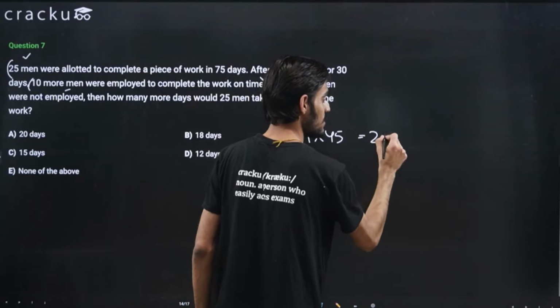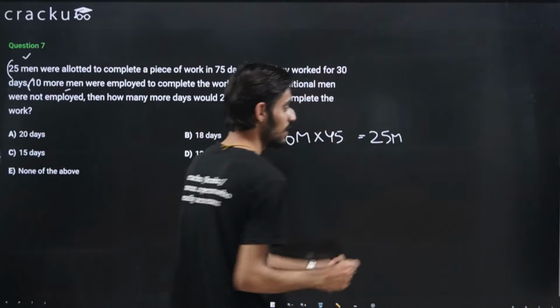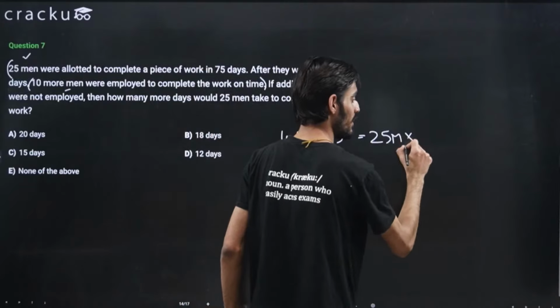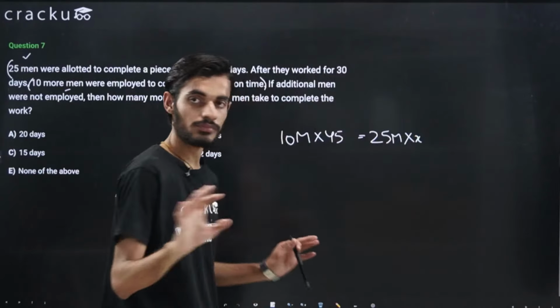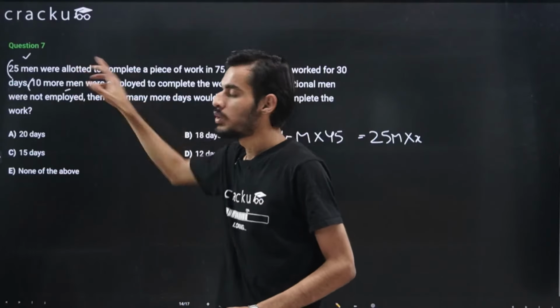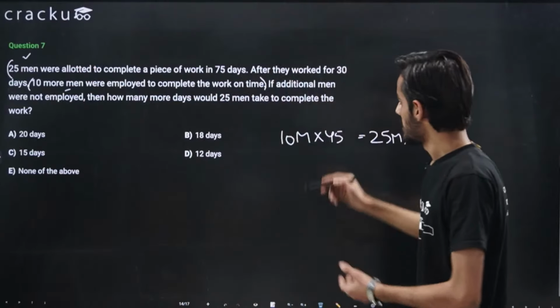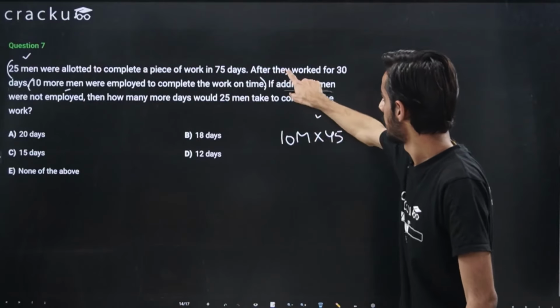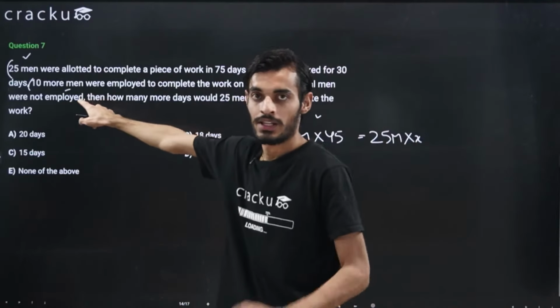Because the efficiency of men is M, so this is the efficiency, and we don't know the number of days, right? See, from the first day till the 75th day, these 25 men are working. This is the extra work that the 10 new men had done.